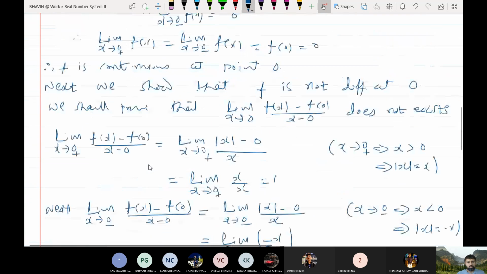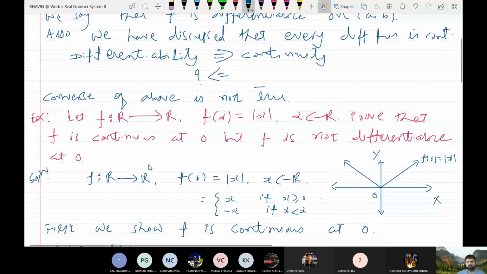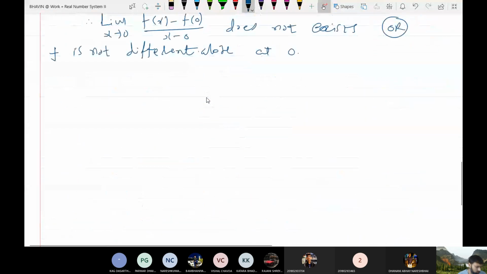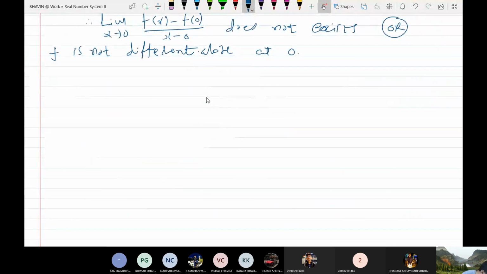Okay, so this is an example. This shows that the converse of this is not true. Continuity does not imply differentiability of a function. Now let us see the geometrical interpretation of derivative. Geometrically, what does it represent? So just let me draw a graph.